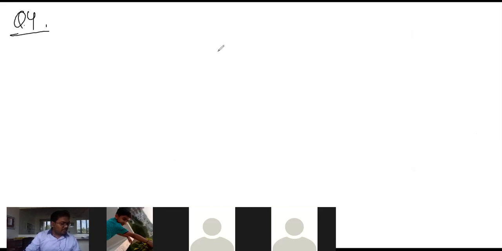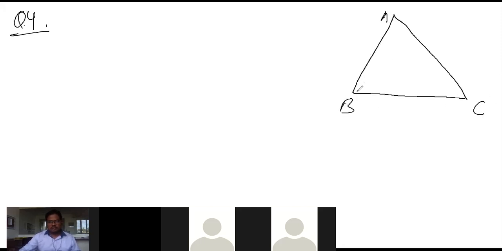BE and CF are two equal altitudes of triangle ABC. Using the RHS congruence rule, prove that triangle ABC is an isosceles triangle. So ABC is a triangle. Look here, this is ABC.